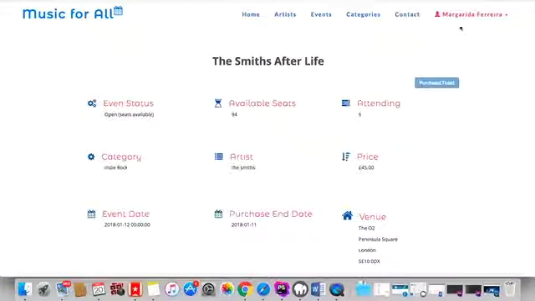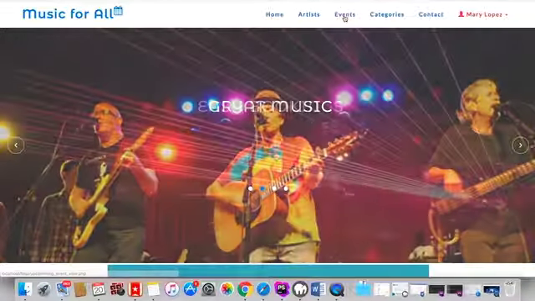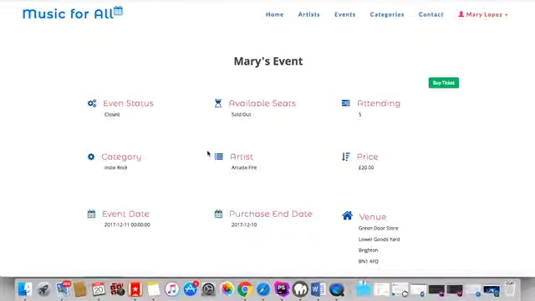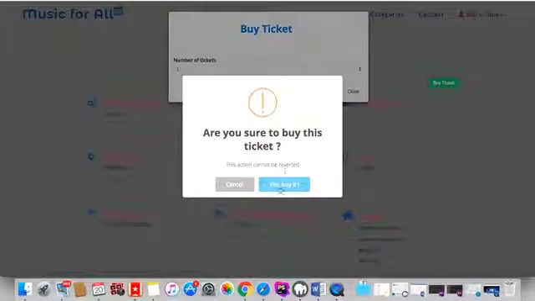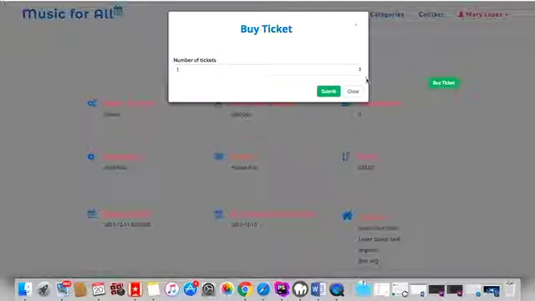And as we can see now, we will have here the Smiths Afterlife in my tickets purchased. Okay, so now we can see how, for example, if we go to this event and we see that it's past the date and sold out, and if we try to buy a ticket, it will tell us that we are unable to do so.